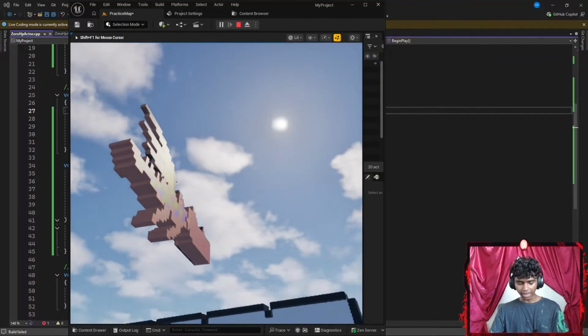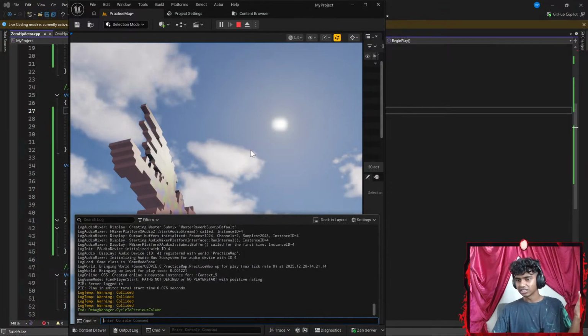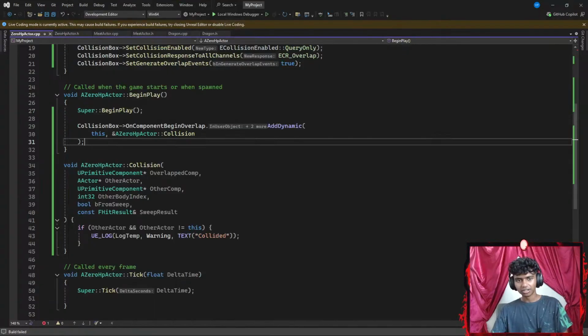Okay, let's go a bit back, hit something like Shift F1, open my output log. It works. I don't know why I was getting an error in my IDE. Guys, is this just my IDE's fault?